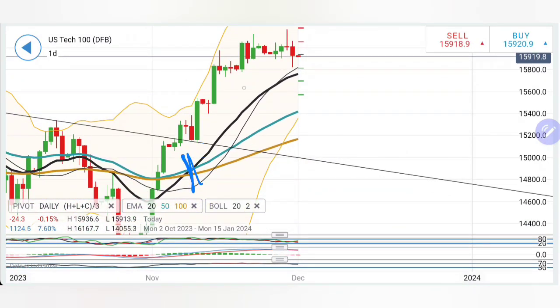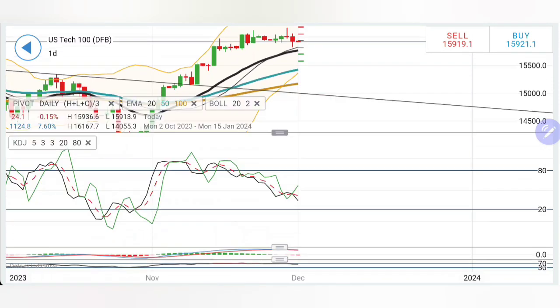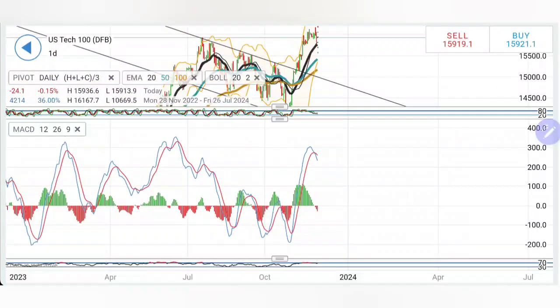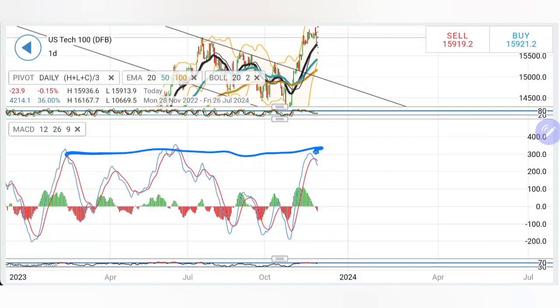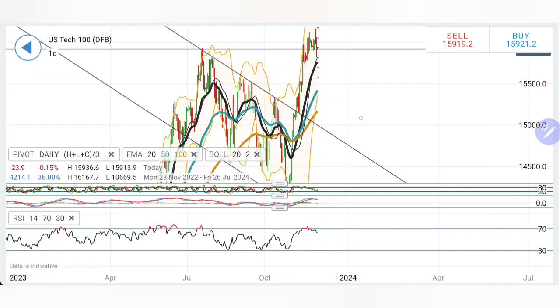Else what is happening here, the crossover here, we have seen it trading bullish. It has come out of this bullish channel for sure, but it is also taking the support from the 20 period moving average. Stochastic looking downwards, trying to trade with bearish bias. MACD has crossed over at the top. It is trying to trade with divergence. This crossover is certainly coming at a higher level, so it could continue for a little while. RSI has also come out of the overbought zone. Thus, I will recommend you to buy today at 15,960 and sell at 15,900.